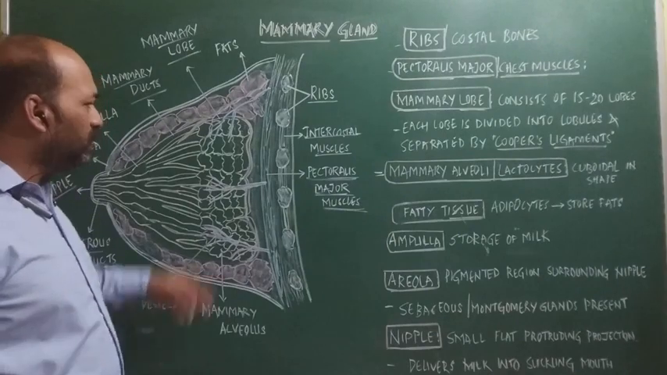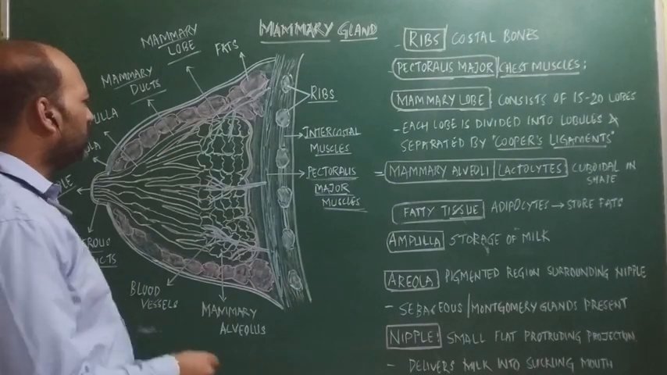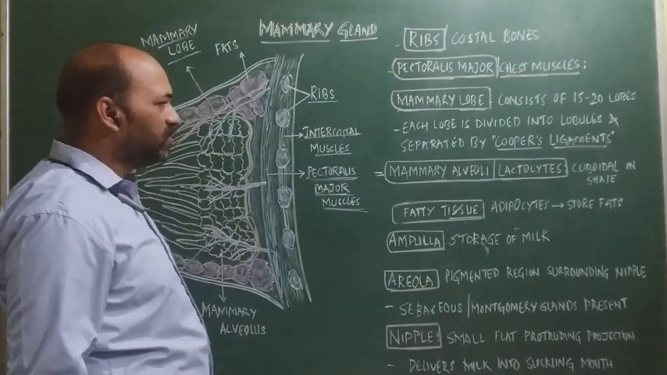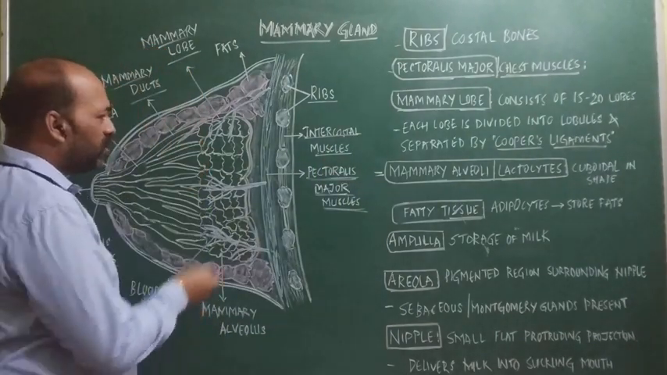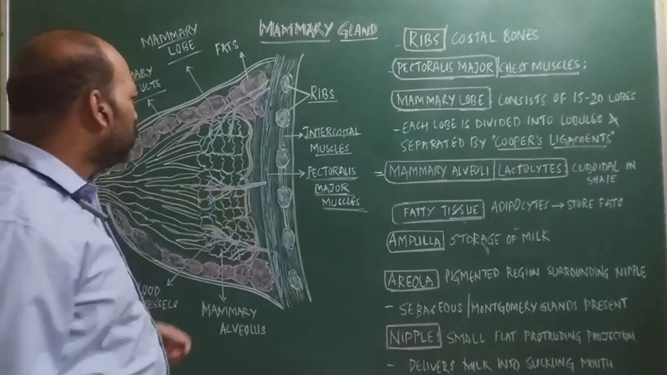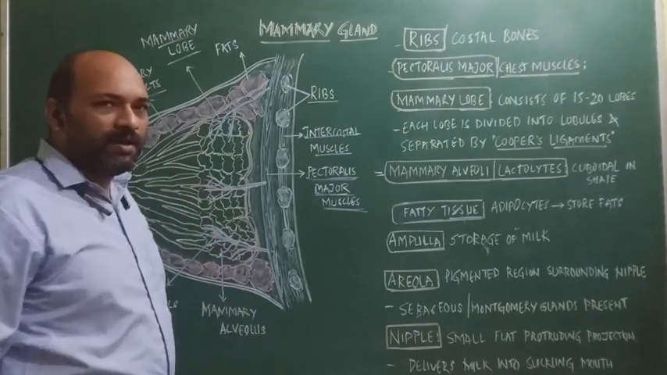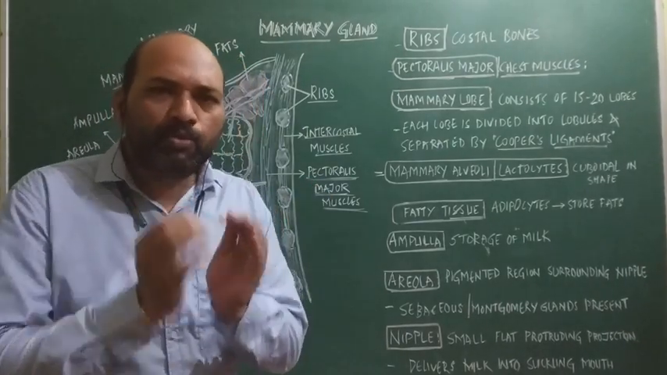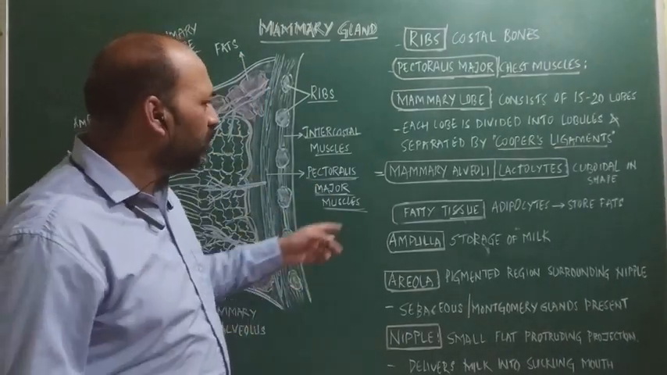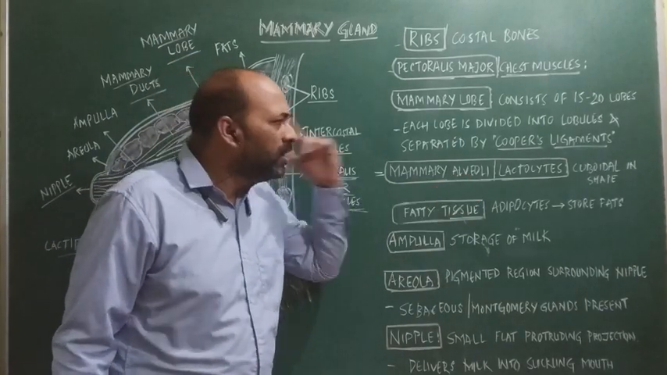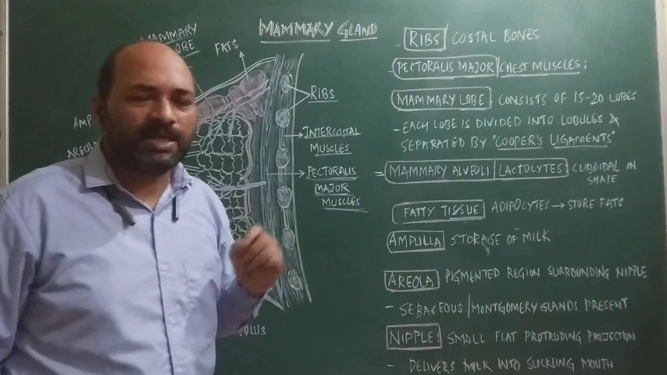If you look into the detail, here you can see in each mammary lobe there are many lobules. If we magnify the image, each lobule at its end consists of small bulb-like or balloon-like structures, and these balloon-like structures are called mammary alveoli, or lactocytes.